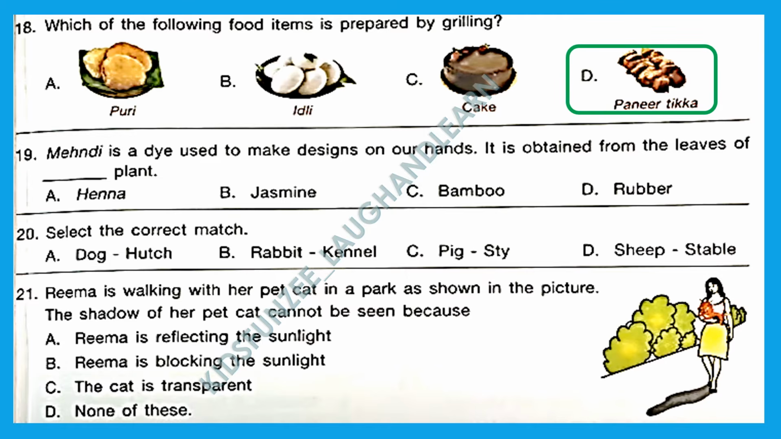Question 19. Mehendi is a dye used to make designs on our hands. It is obtained from the leaves of henna plants. Option A is the right answer.